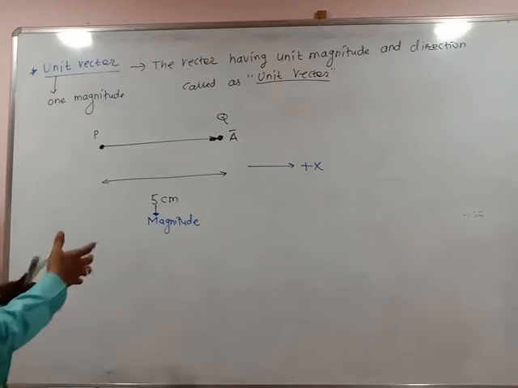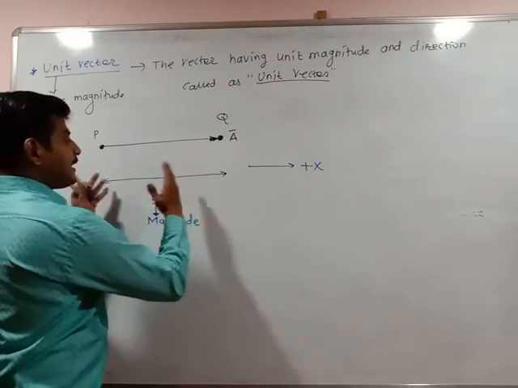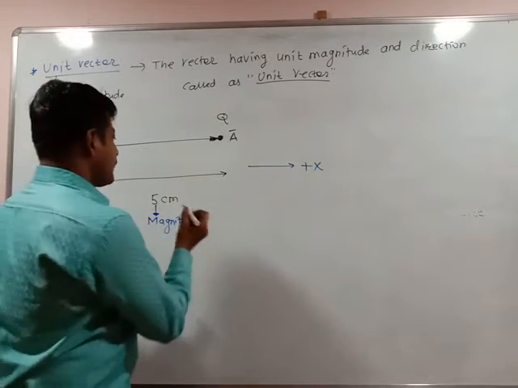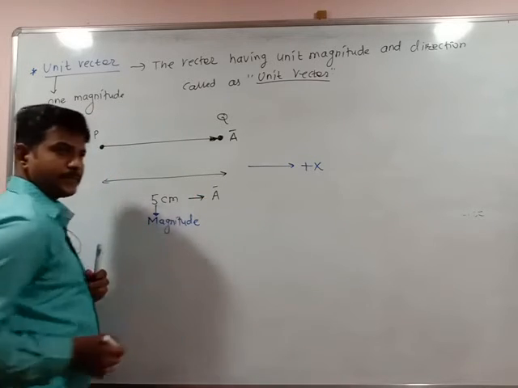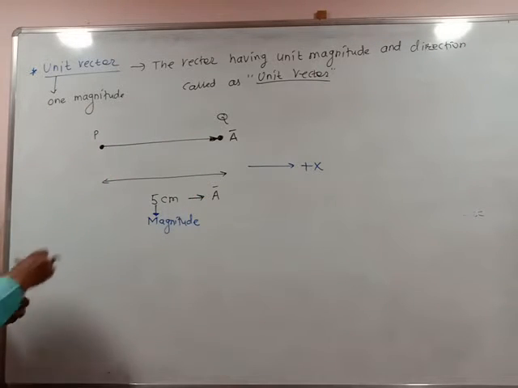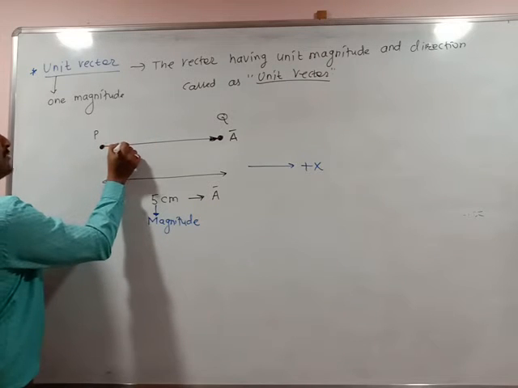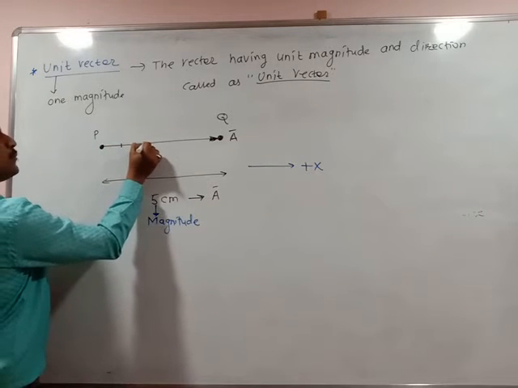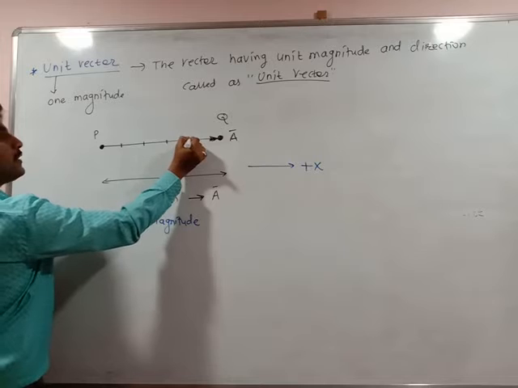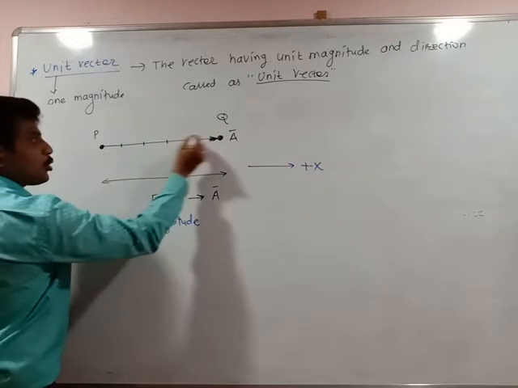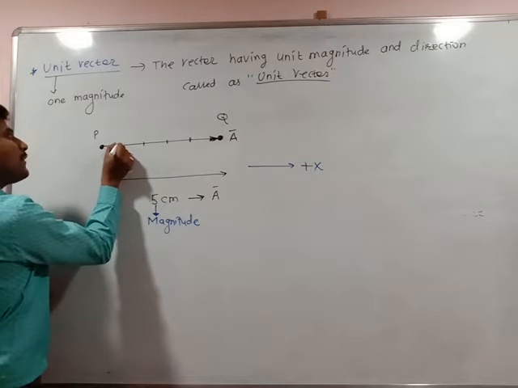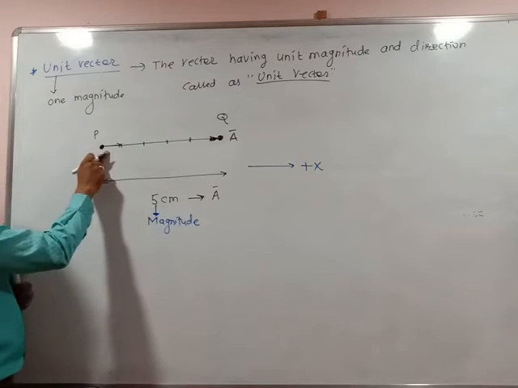Now this 5 centimeter is the magnitude for vector a bar. I can divide this vector a bar into small magnitudes. This is 1, 2, here is 3, here is 4 and here is 5. If this is the total vector, this is a small vector, the first small vector.